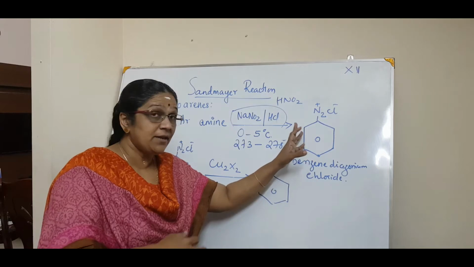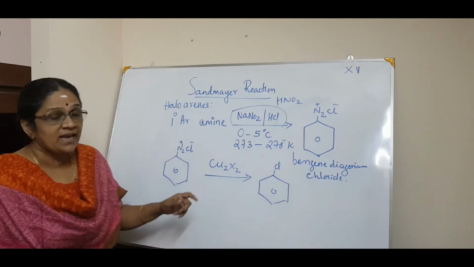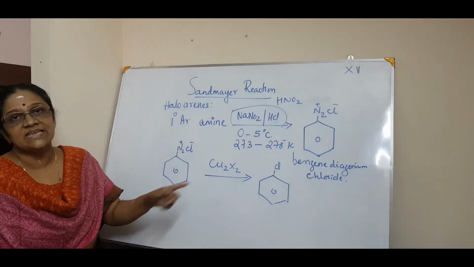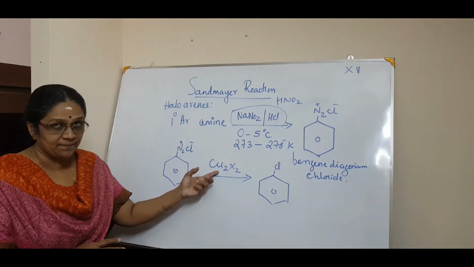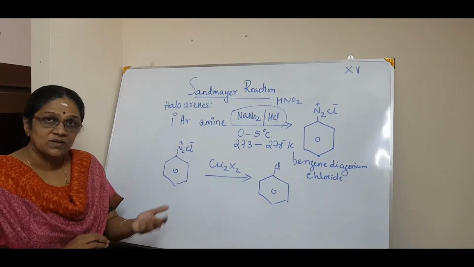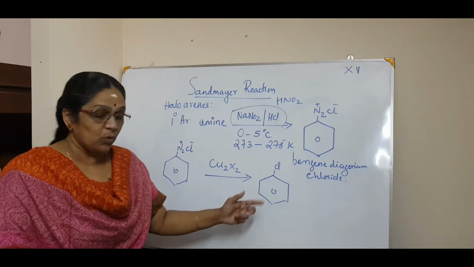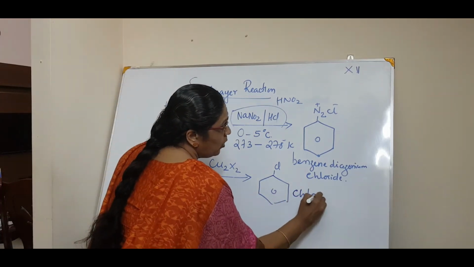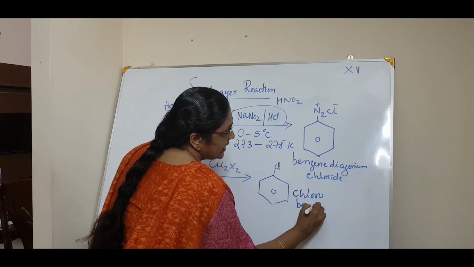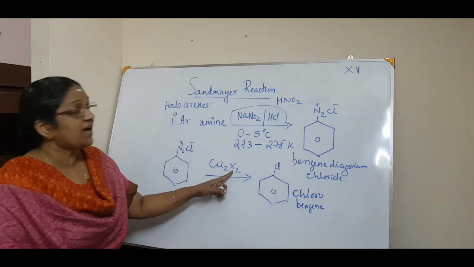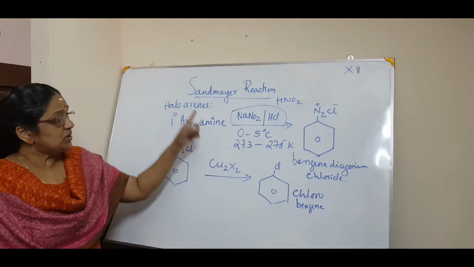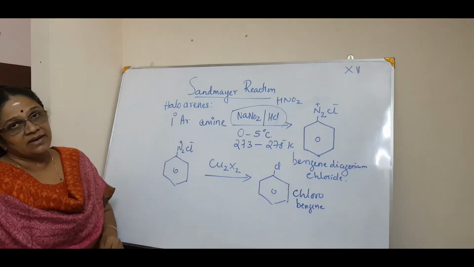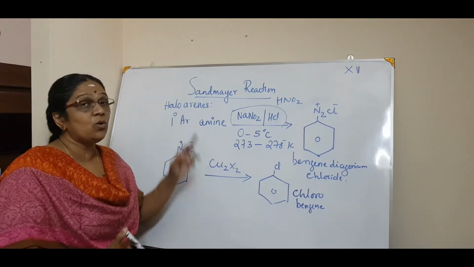Then the freshly prepared benzene diazonium chloride is treated with cuprous halide, which you write as a dimer, Cu2Cl2 or Cu2Br2. You will get chlorobenzene or bromobenzene. Whatever halogen is needed, you give that here. So this is called the Sandmeyer reaction, the preparation of haloarenes.